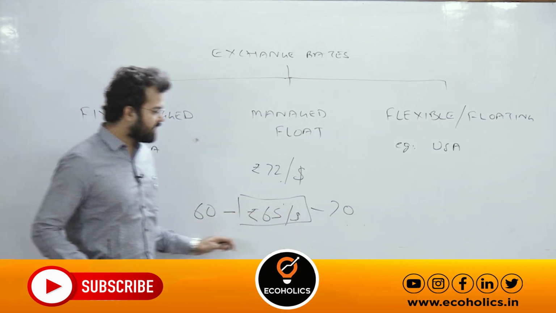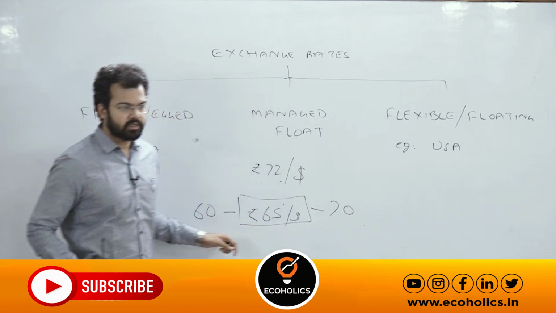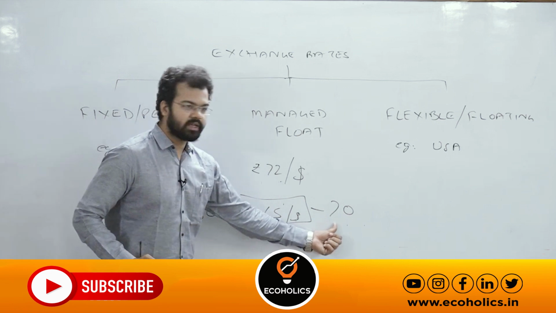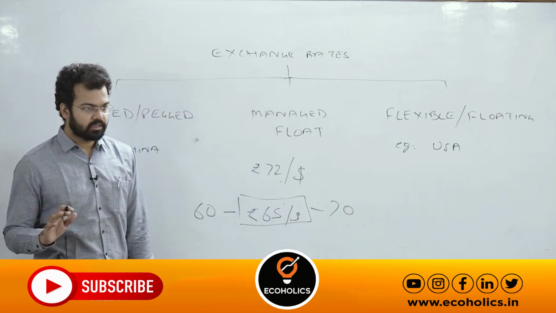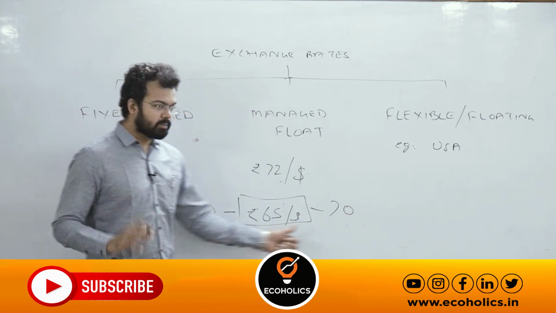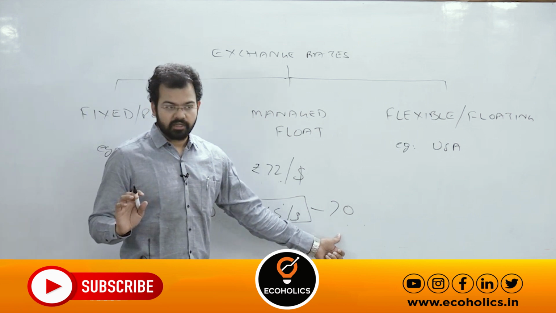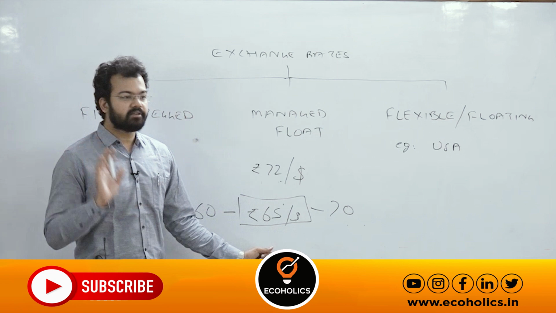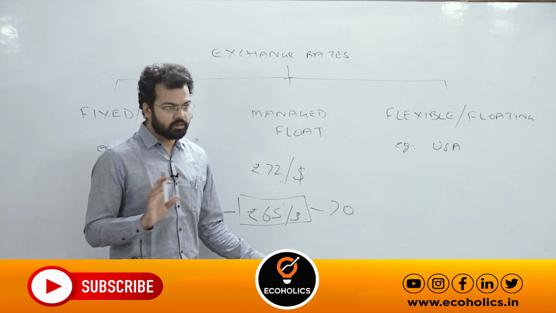We'll make a band, 60 to 70, and we are comfortable. Whenever rupee fluctuates between 60 and 70, RBI will not take any action, because this is the comfortable bracket according to the Reserve Bank of India. These are hypothetical examples. That particular band is decided by RBI itself and they never disclose it.